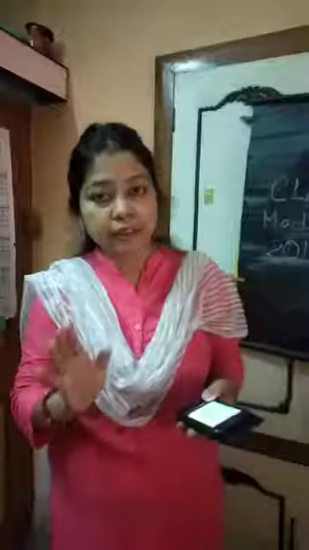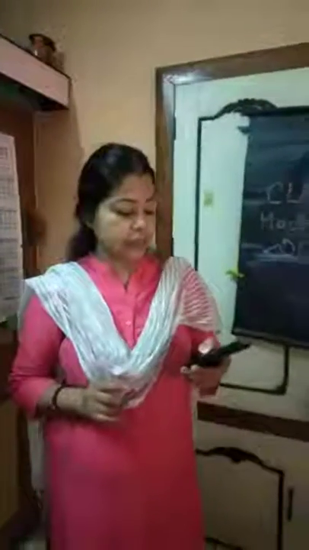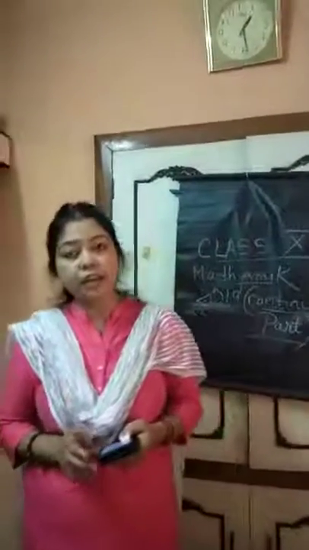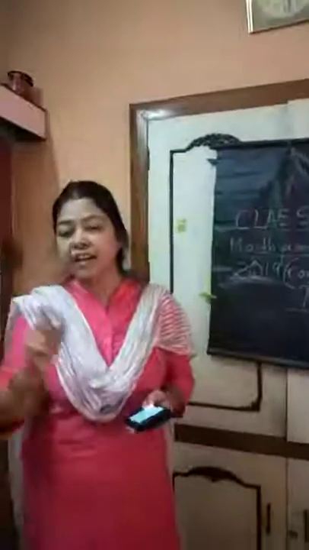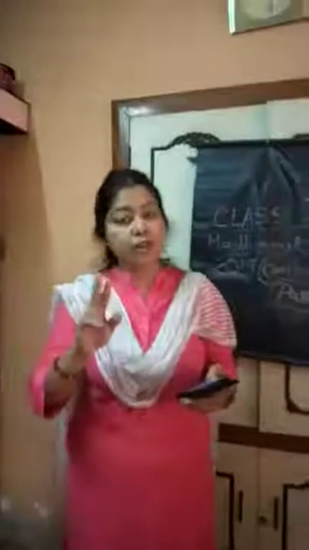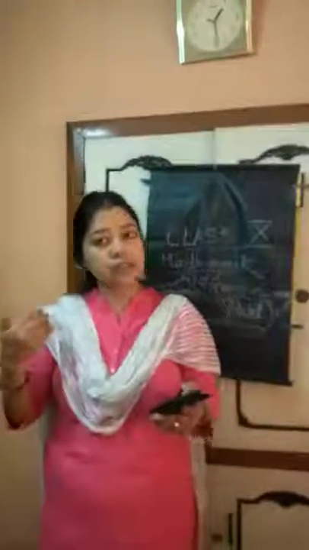Next, occurrence of orographic rainfall with suitable diagram. Orographic rainfall: first again the introduction, definition of rainfall. Rainfall is of 3 types: convectional rainfall, orographic rainfall and relief rainfall. You will discuss convectional rainfall, example and one diagram. Clear? For 5 marks a diagram is compulsory. Next, causes responsible for the development of high tide and ebb, that is high tide and low tide. Discussion, that is 2 points. Define high tide. The alternate rise and fall of the ocean water is called tide. Tides are of 2 types. The causes of formation of tide are as follows. In this way you have to write.